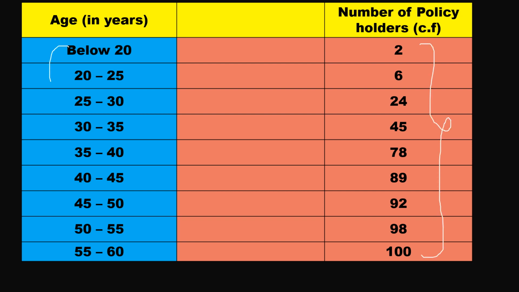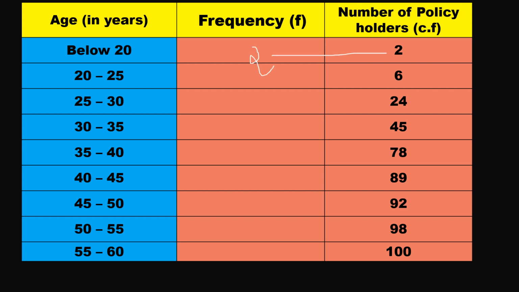Because if the class interval is like below 20, the frequencies which are given will be your cumulative frequencies. Now how will we find our F, which is our frequency? Simple. The first value of CF you take the same as it is, so these two values will be the same for frequency and cumulative frequency.